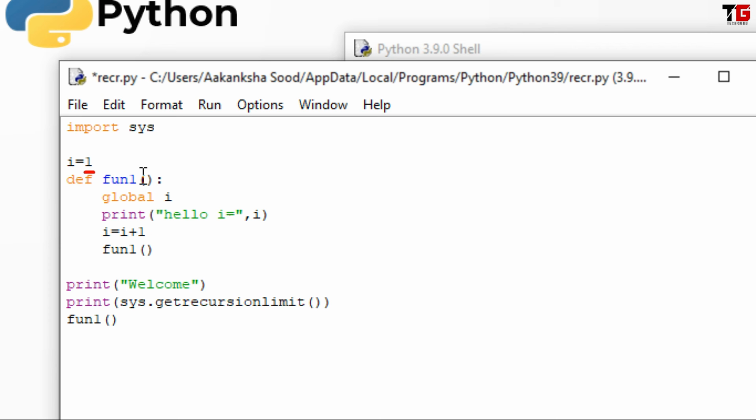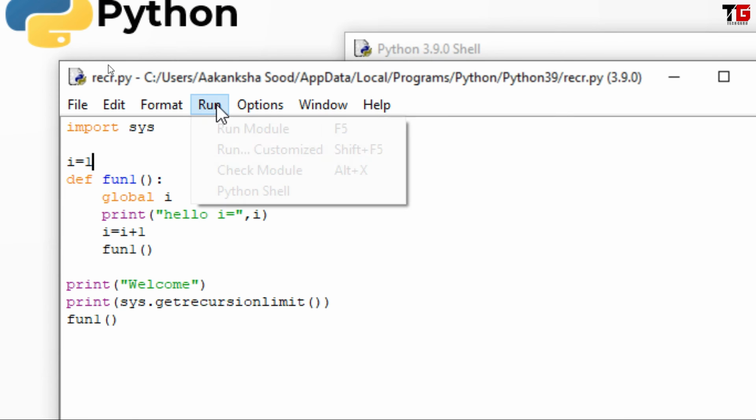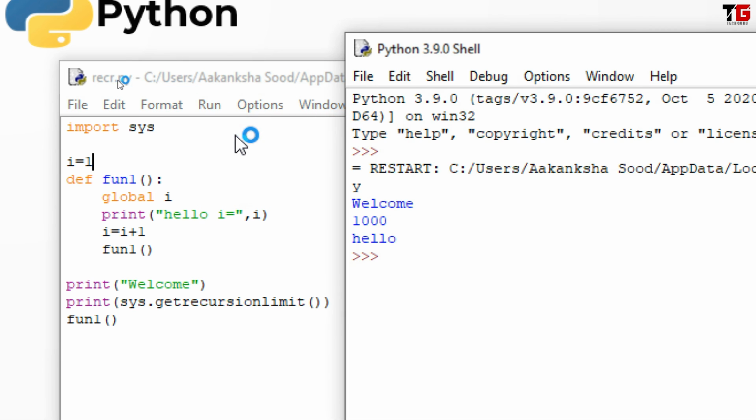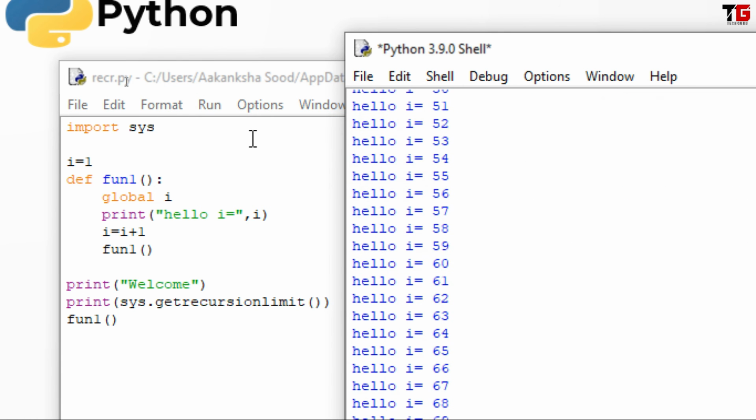First time when this function runs, it will display hello 1, then 2, 3 and so on. Let's see how many times exactly this function is running. Save, run. Look.